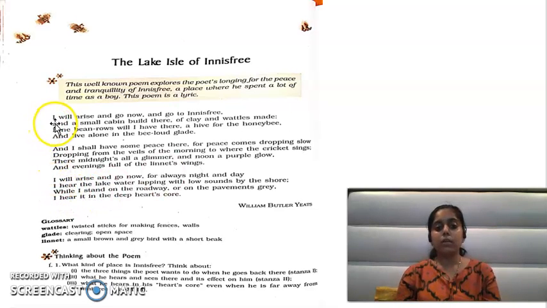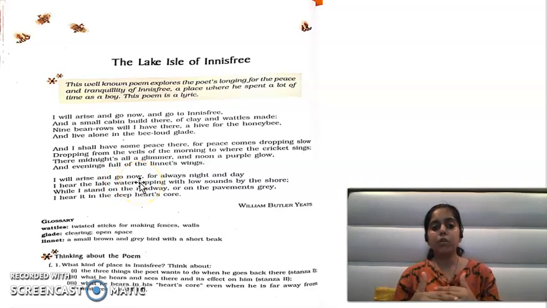Here also in paragraph one, the poet says, I will arise and go now. And again, the poet says in the third paragraph, I will arise and go now. So when you want to put emphasis on one thought, you keep repeating it. Similarly, the poet emphasizes here that he will arise and go.